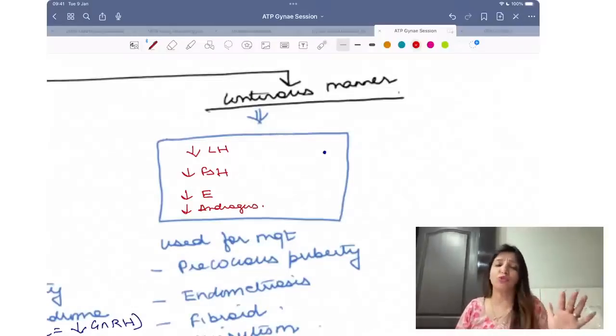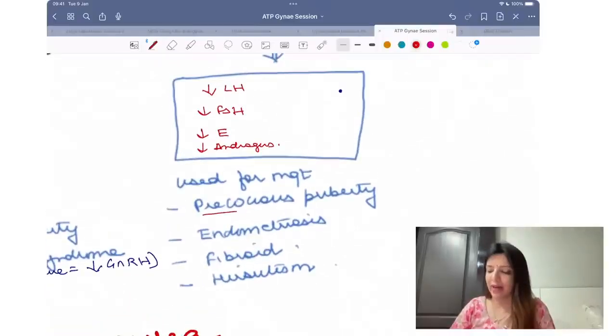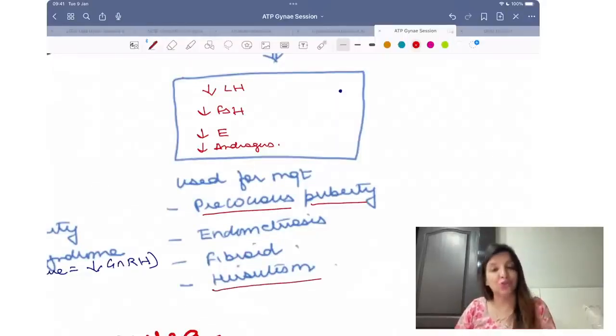Whatever is being produced by the ovary will decrease, and that is why continuous GnRH is used in the management of precocious puberty. Continuous GnRH is used for managing hirsutism, because in hirsutism androgen levels are high. The moment androgen levels decrease, your hirsutism is treated. And it is used for management of fibroid and endometriosis.